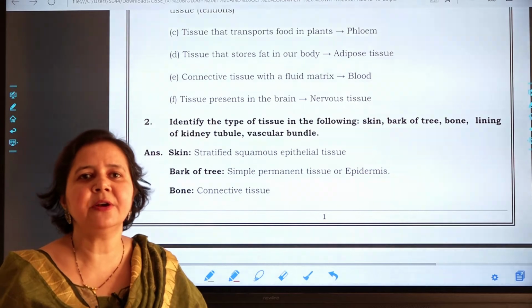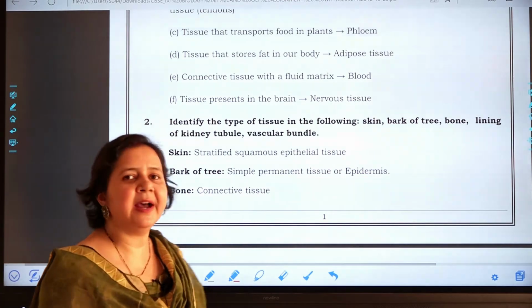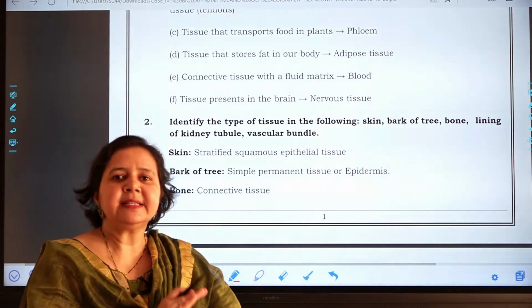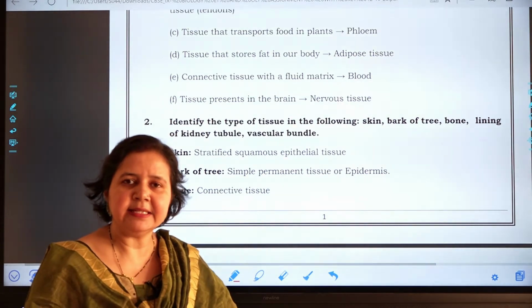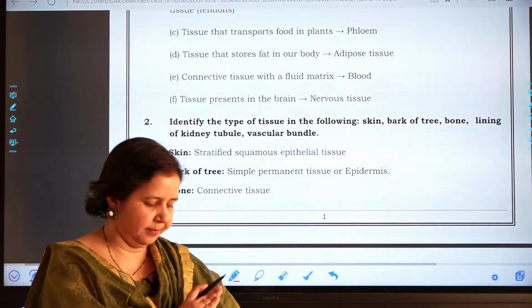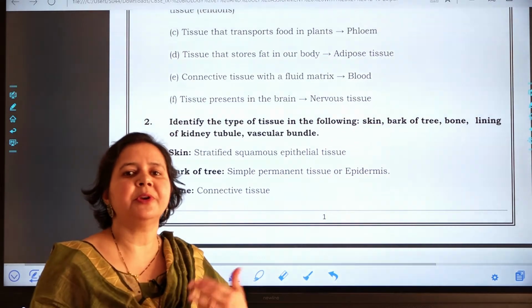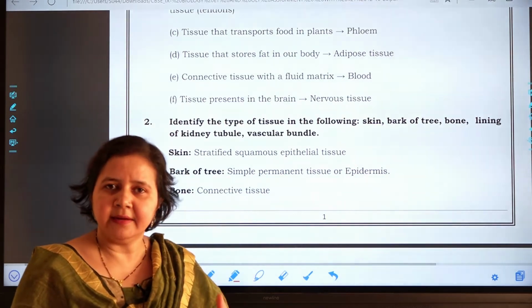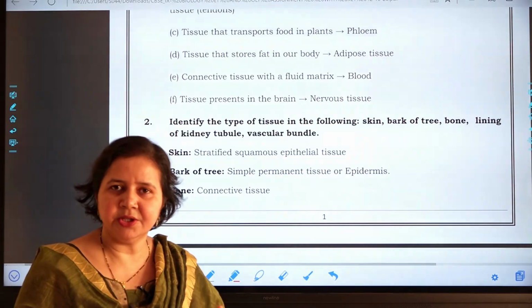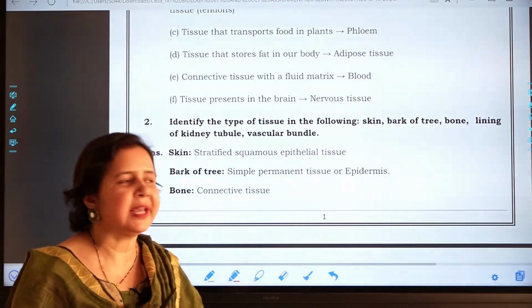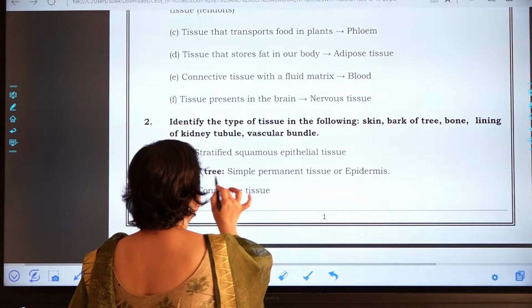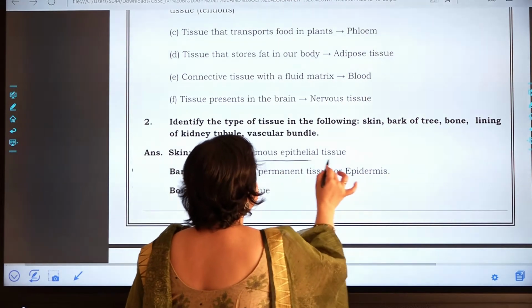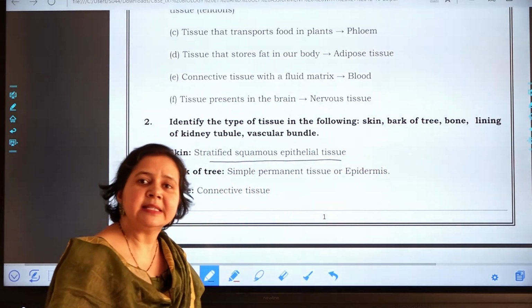What is the meaning of stratified? Stratified means that it is present in layers. Why is it present in layers in the skin? Since skin is the main part which protects the rest of the internal tissues from mechanical injury, from infection, from germs, everything. That is why stratified squamous epithelial tissue is present in the skin.